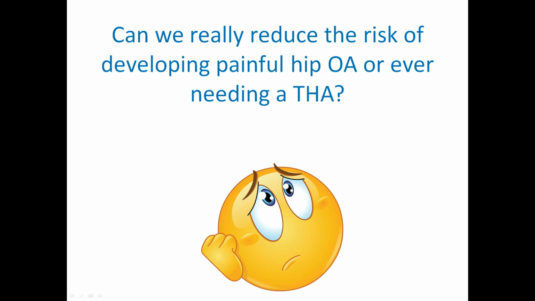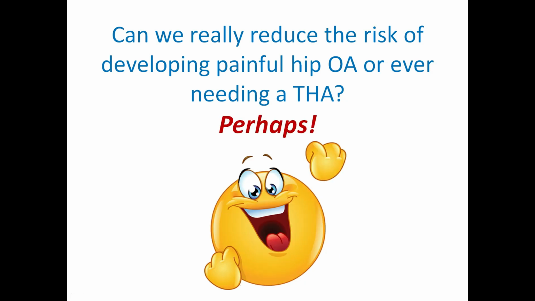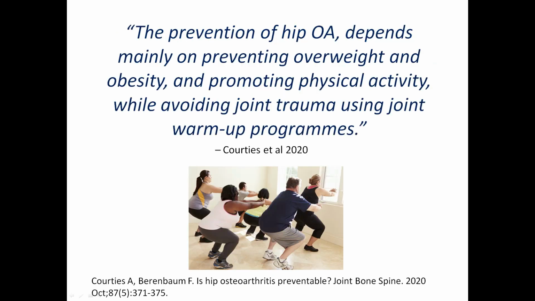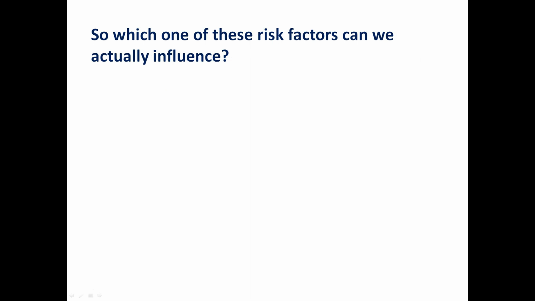Can we really reduce the risk of developing painful hip OA or ever needing a total hip arthroplasty? Perhaps. The prevention of hip OA depends mainly on preventing overweight and obesity and promoting physical activity while avoiding joint trauma using joint warm-up programs. And that's a quote from the latest study, published in 2020, titled "Is Hip Osteoarthritis Preventable?" So which one of these risk factors can we actually influence?